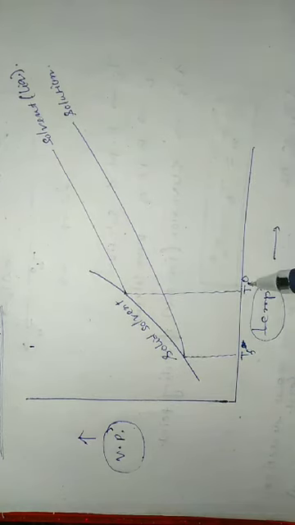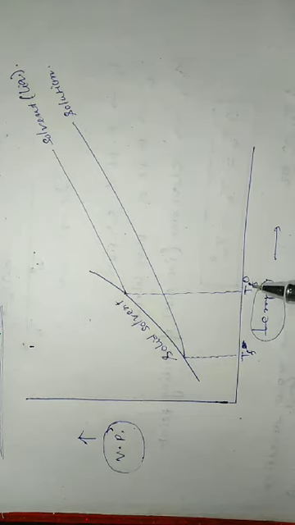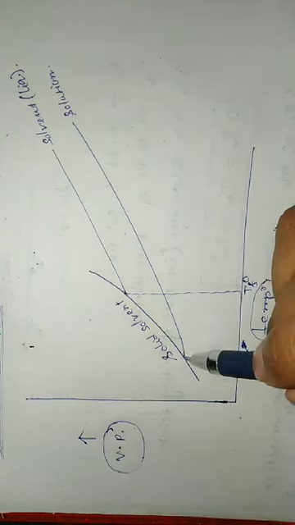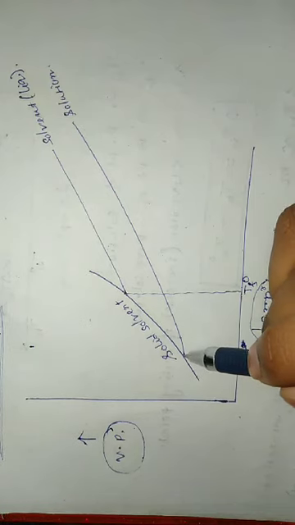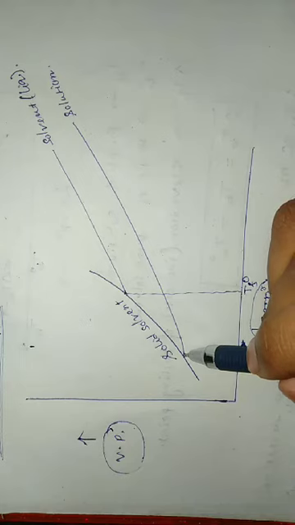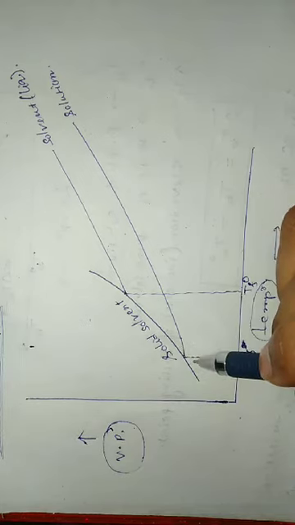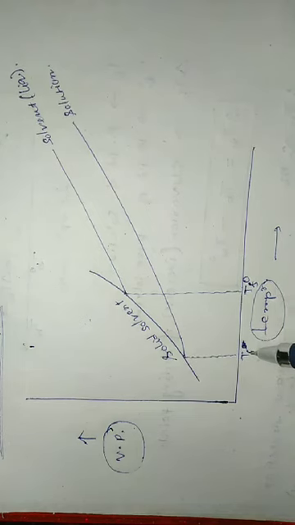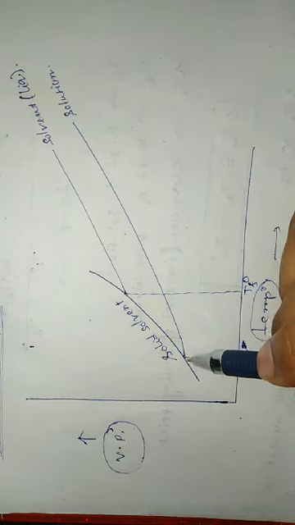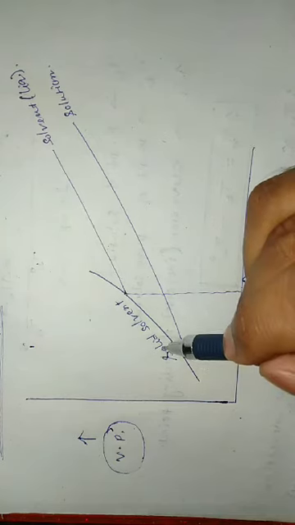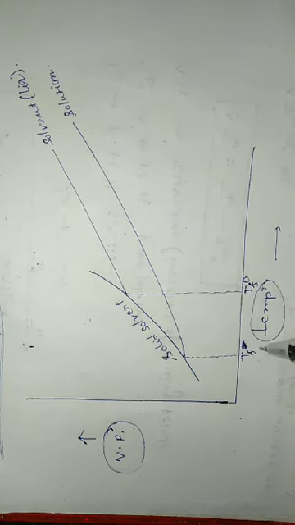And Tf is the freezing point of the solution, because at this temperature the vapor pressure of the solution is equal to the vapor pressure of the pure solid solvent.